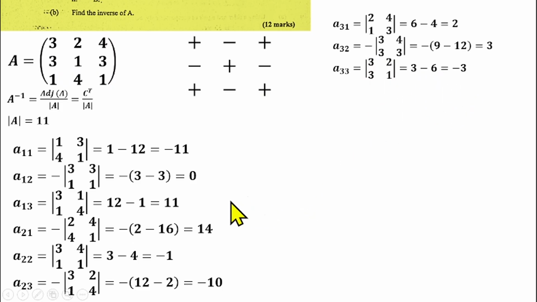So we have been able to find the cofactor of all the elements in the matrix A. And we'll now bring them together to form the cofactor of matrix A. So if you bring them together like this, you have a minus 11, 0.